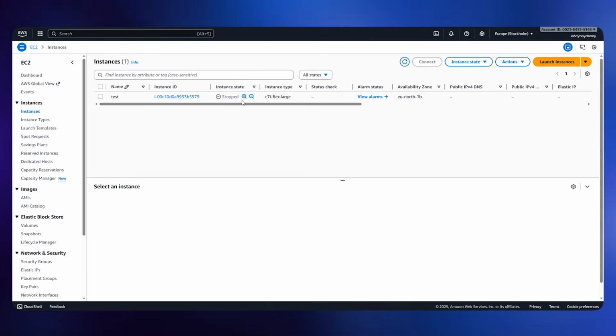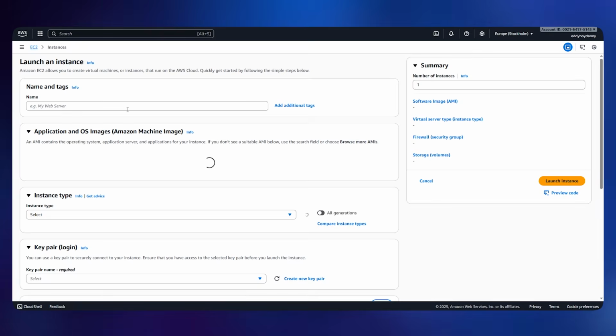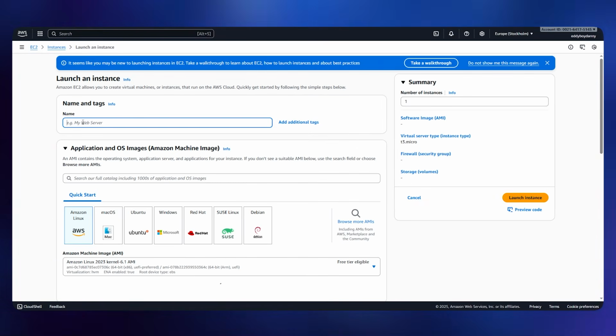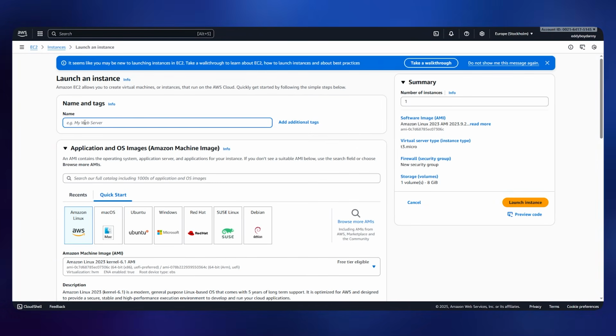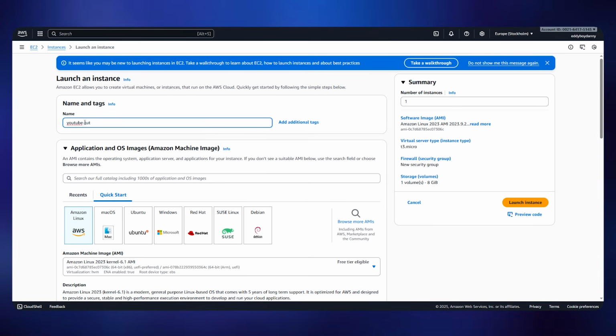Okay, now you see here this launch instance. Click on it, and then just name the instance. Basically we're creating the server, so the name I would go for is YouTube tutorial, TUT. Okay, that's fine, and you can just go with any name.